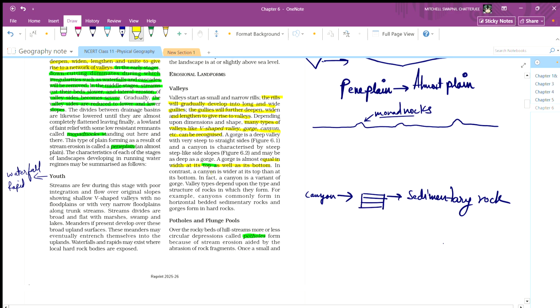In contrast, a canyon is wider at the top than at its bottom. In fact, a canyon is a variant of gorge. Valleys depend upon the types and structure of the rocks in which they are formed.